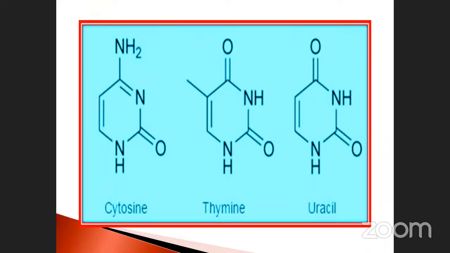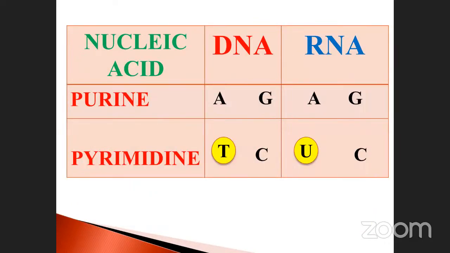Just to practice it, my dear students, the structure of the purine and pyrimidine is very, very important. See here, in nucleic acid, two things are there: DNA and RNA. DNA is deoxyribonucleic acid. RNA is ribonucleic acid. Deoxyribose, ribose. The purines and pyrimidines in DNA are adenine, guanine, thymine, and cytosine.